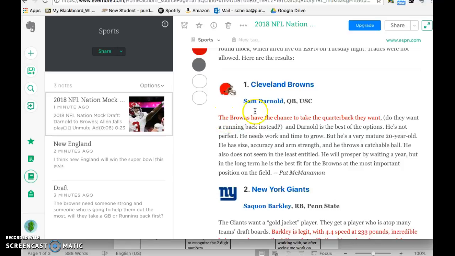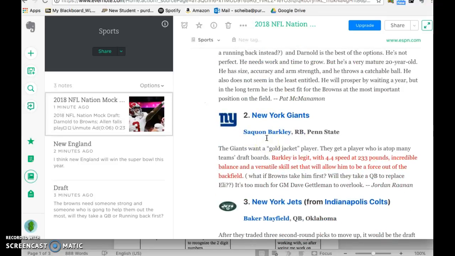Then I highlighted this, the quarterback they want, and this, and then I highlighted that, and then added some annotations. Do they want a running back instead? And then I went down here and highlighted Barkley, because New York really wants Saquon Barkley.